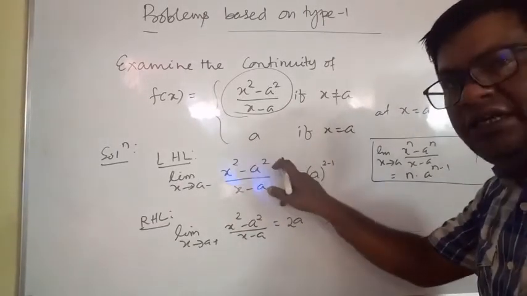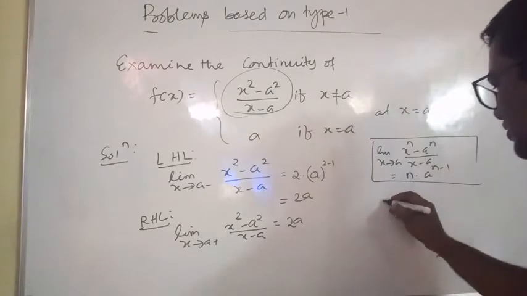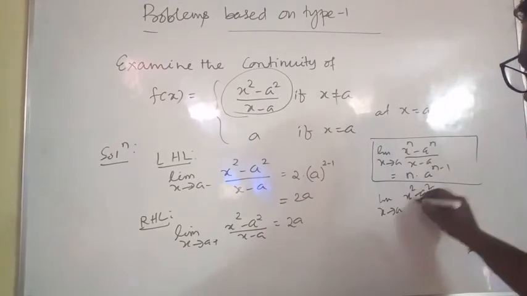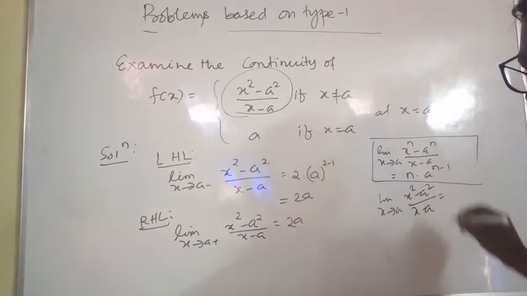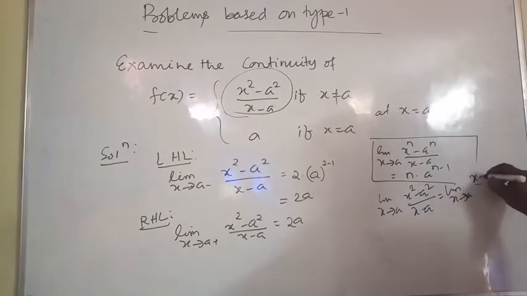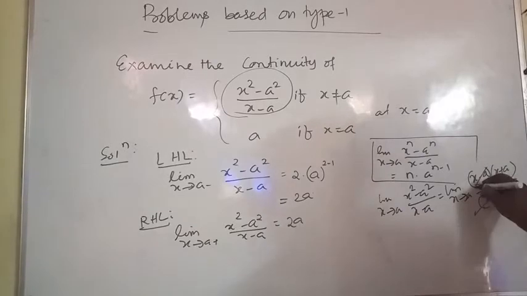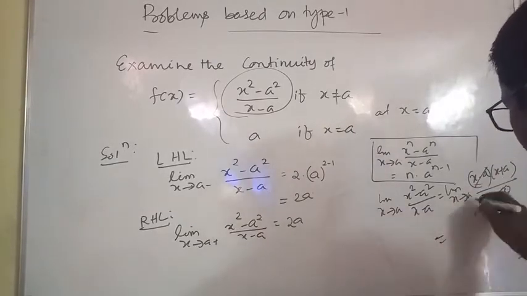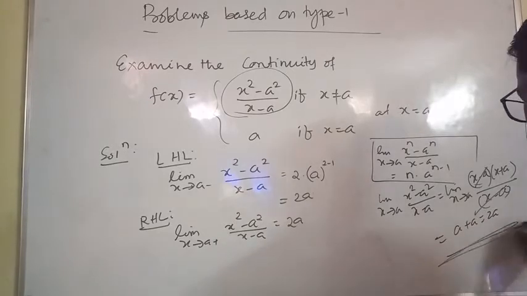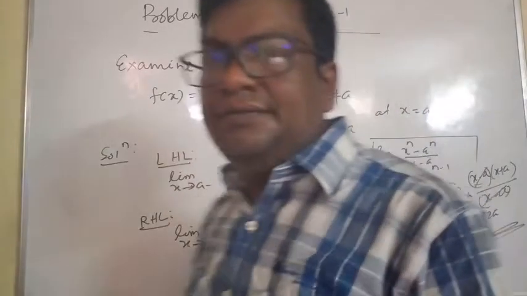Limit x tends to a of x minus a into x plus a divided by x minus a. So x minus a cancels. This is a plus a, 2a. You can do it in this way also, right?